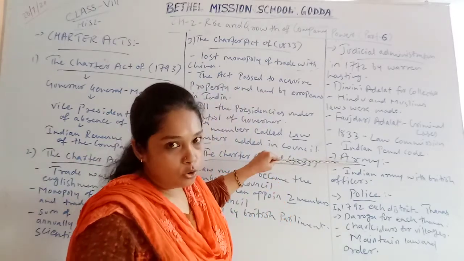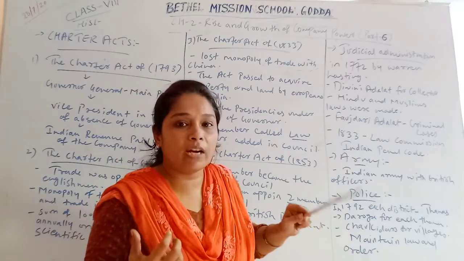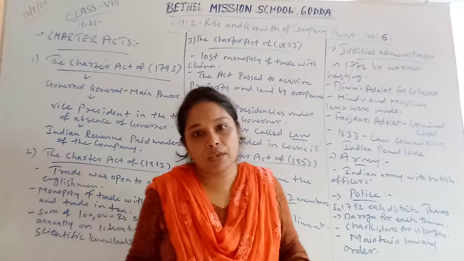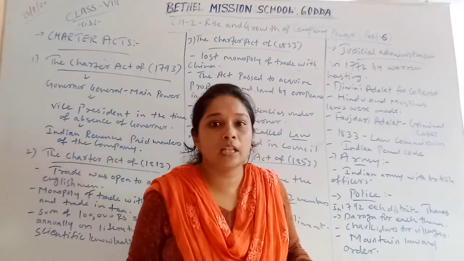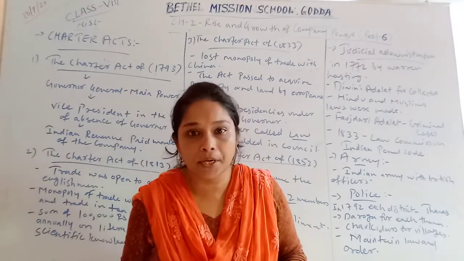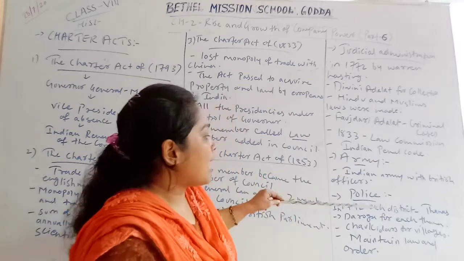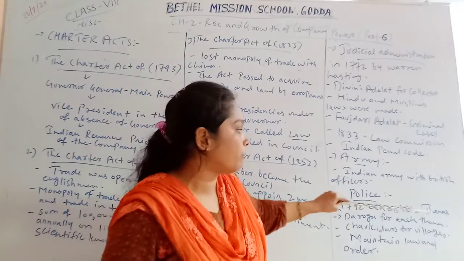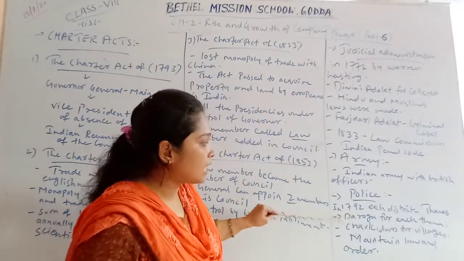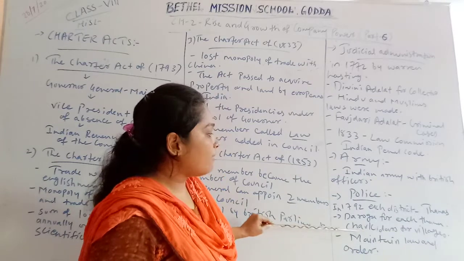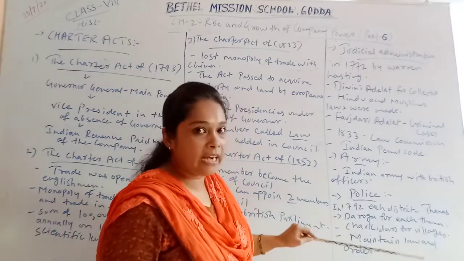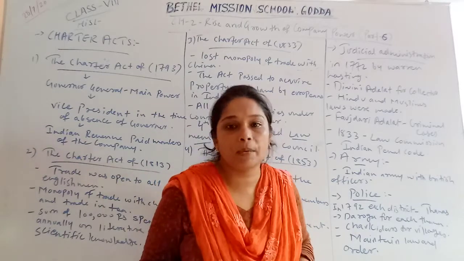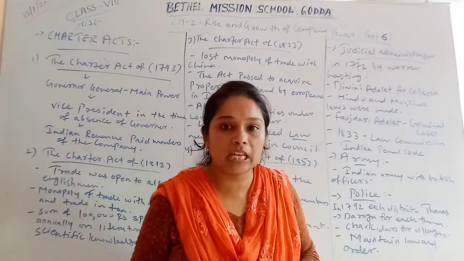Then the army. To have army power in India, the British also set up the Indian army, with Indian soldiers controlled by British officers. Last one is police. In 1792, each district was divided into different thanas, and each thana had its own daroga. They had chowkidars for villages, and the police had the main responsibility to maintain law, peace and order in each district and village.